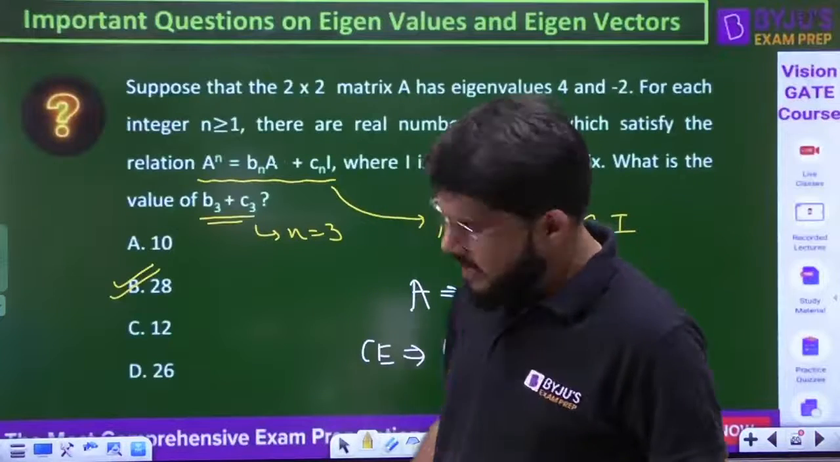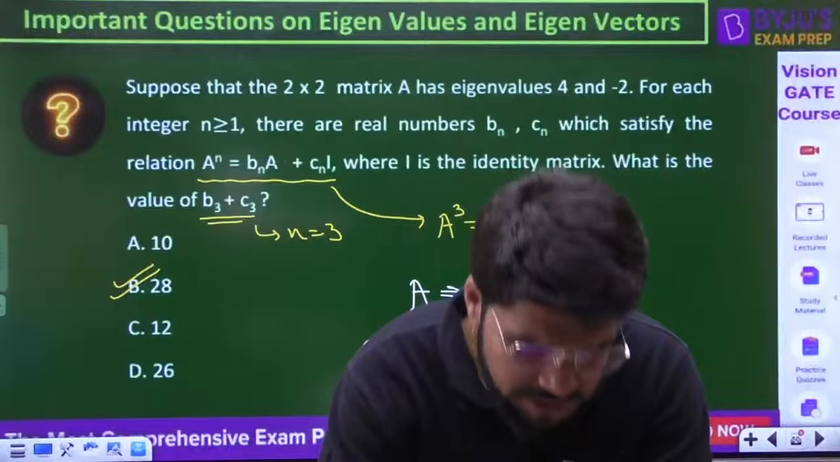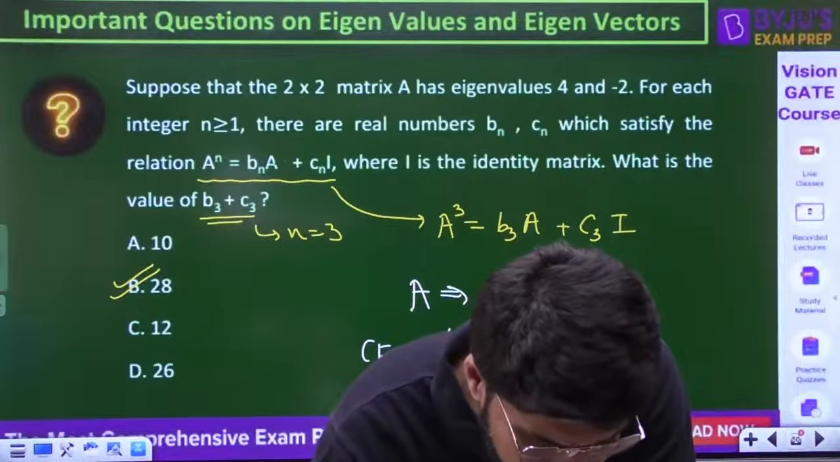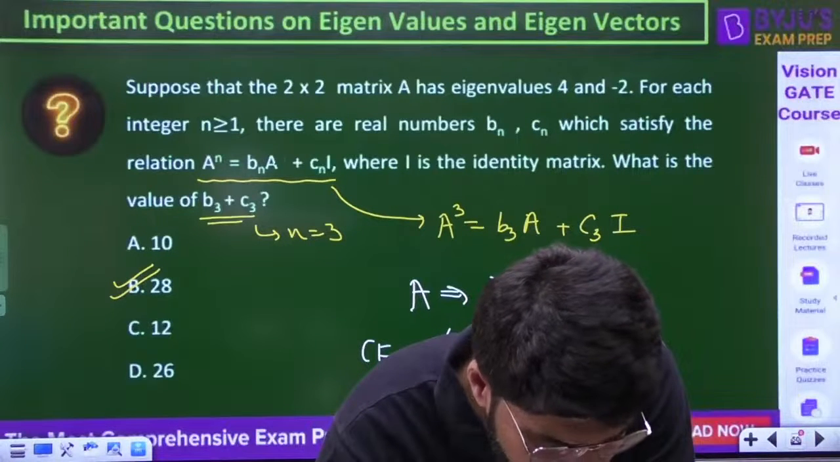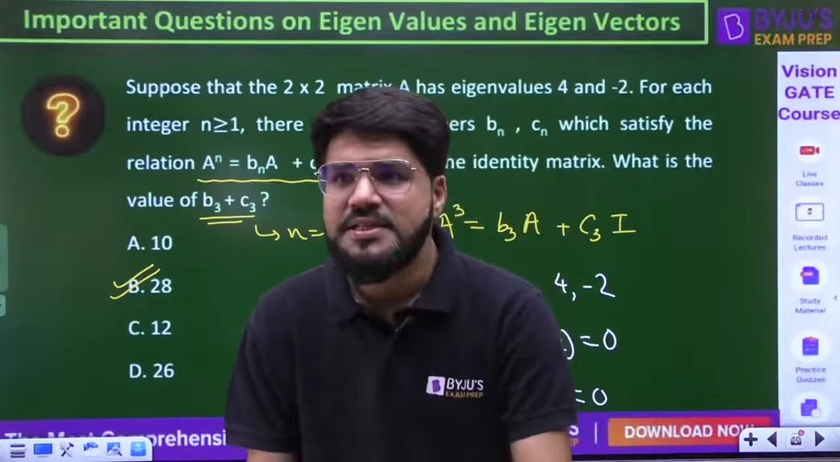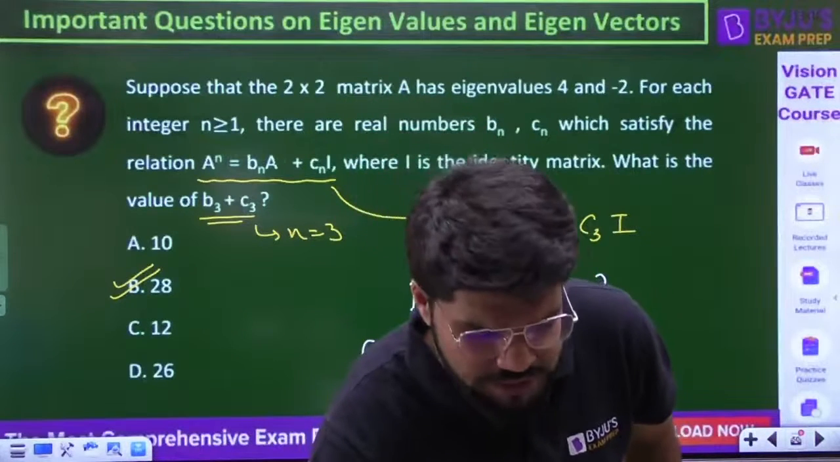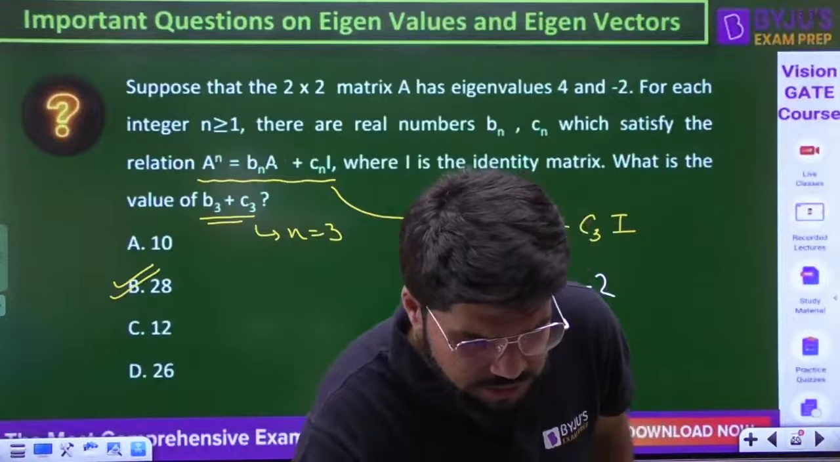So A power n is Bn A plus I, and I'll check this question later from the source file also, but I'm sure this should be the question. All capitals, all capitals.